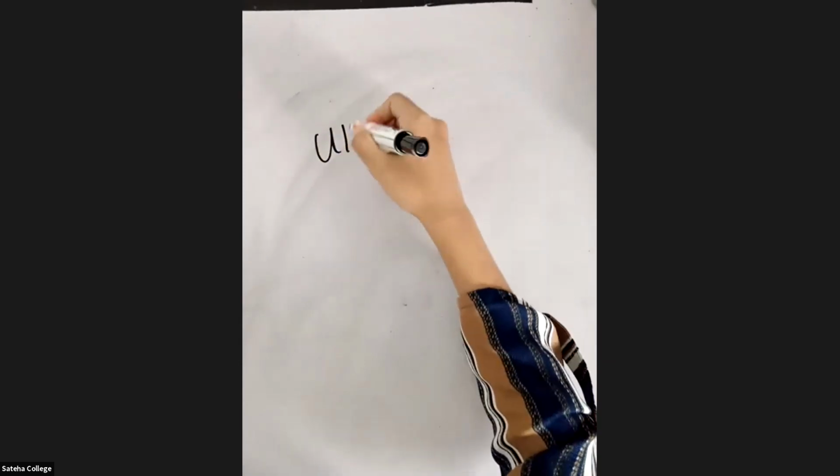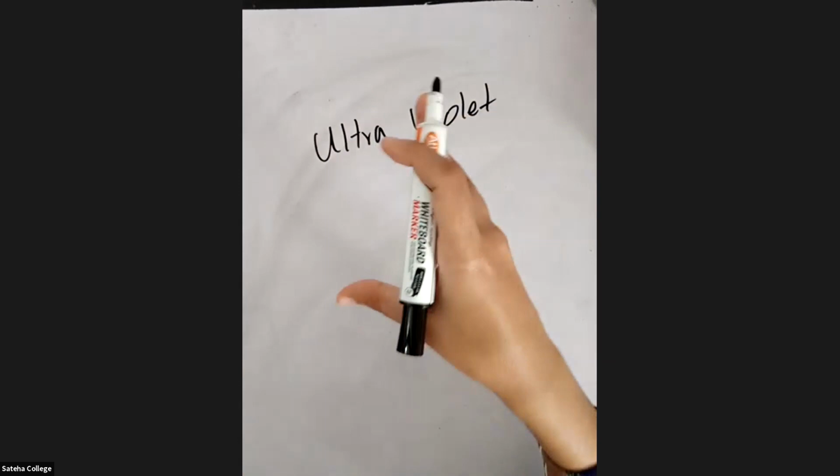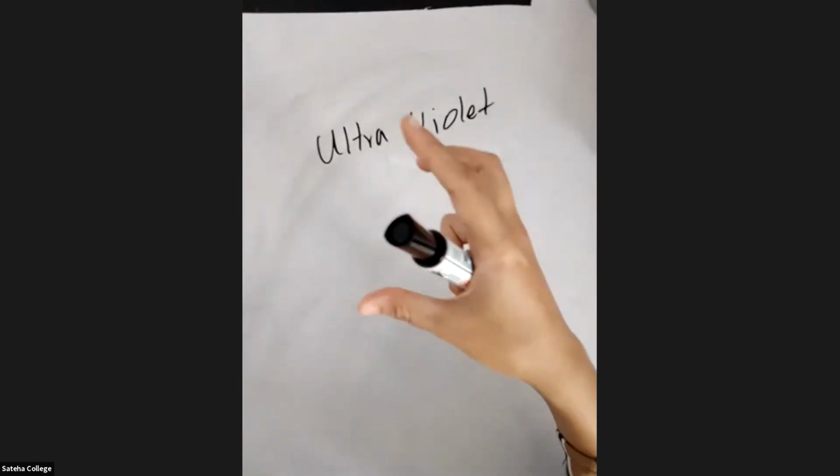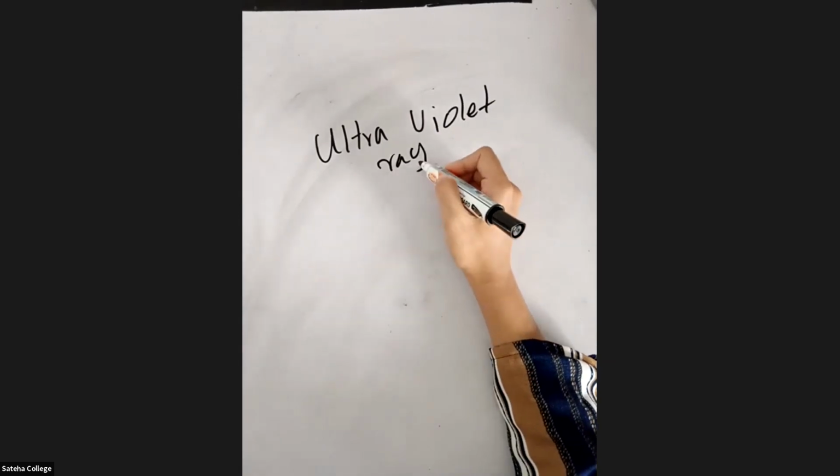So what are the things that you should do during a solar eclipse? I told you the sun emits a very harmful ray. You call it the ultraviolet ray, which will be harmful for our body.